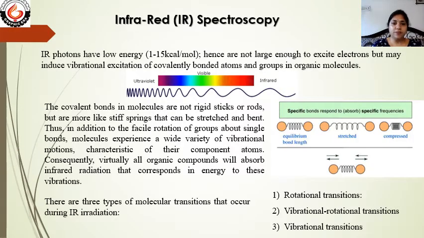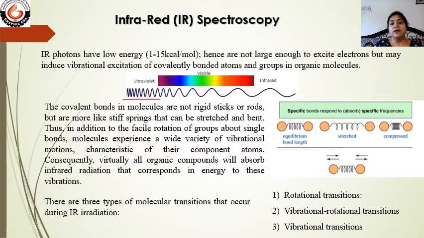Infrared spectroscopy. Infrared photons have low energy. If we compare with UV and visible, this type of radiation has low energy. Ultraviolet radiation has a shorter wavelength, which means high frequency, and the energy is obviously high.